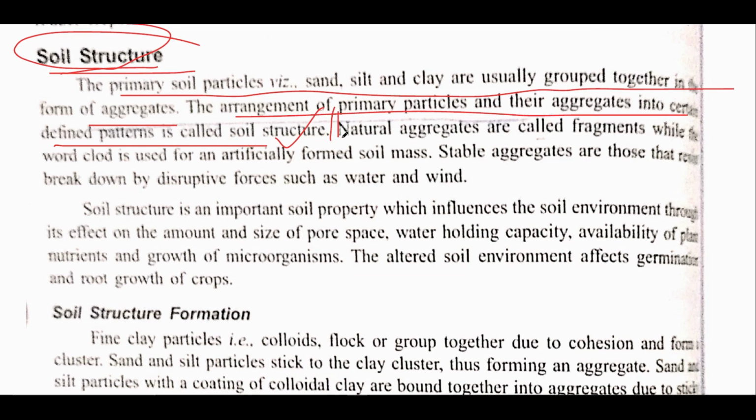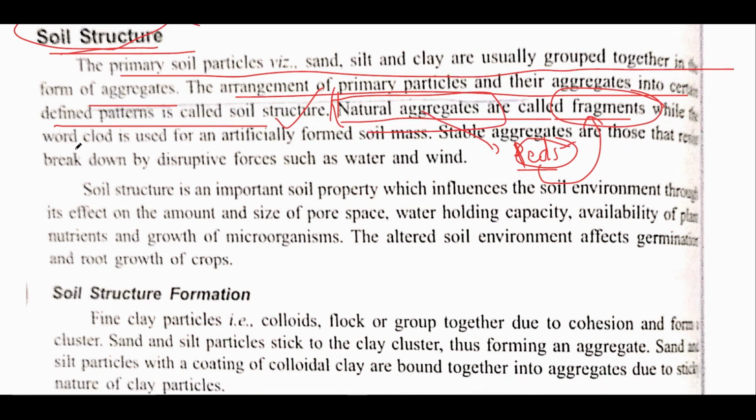All right, after that, see, this is a very important line: natural aggregates are called PEDs. One thing I would like to mention is that specifically natural aggregates are known as PEDs. All right, and the broken PEDs are known as fragments. If the question is asked, natural aggregates are known as, with options PEDs, fragments, or clods, the answer would be PEDs, and if PEDs is not given, the answer would be fragments. Alright, while a clod is an artificial accumulation of soil mass.